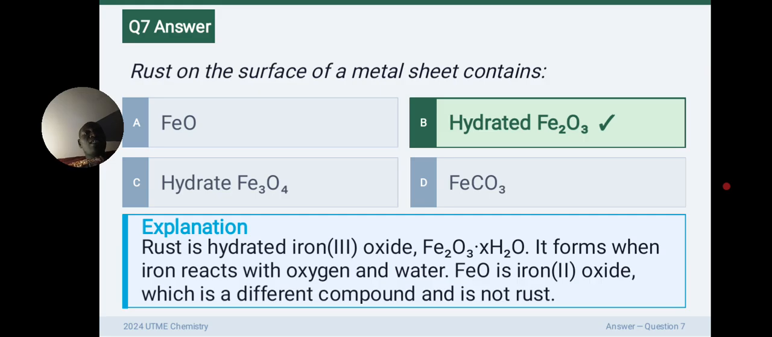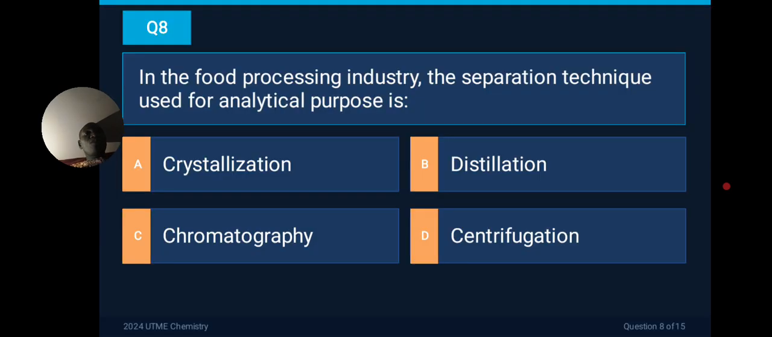So rust is hydrated iron(III) oxide. The formula is given there, where X stands for the number of moles of water. And it forms when oxygen reacts with water when the temperature is favorable. So question 8 says, in the food processing industry, the separation technique used for analytical purpose is what?